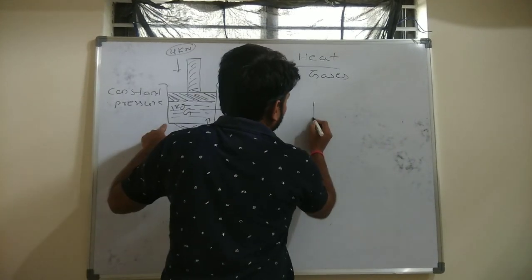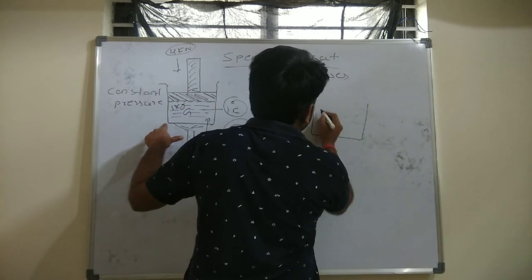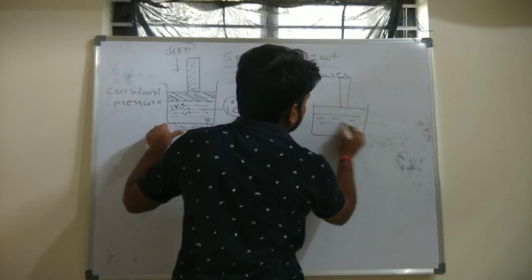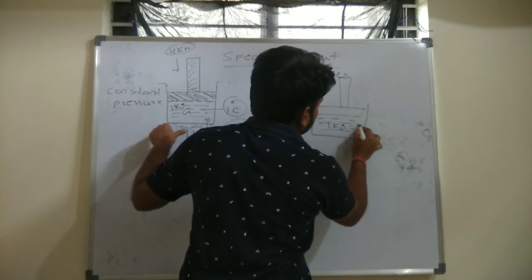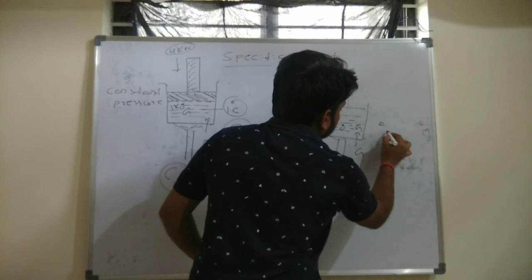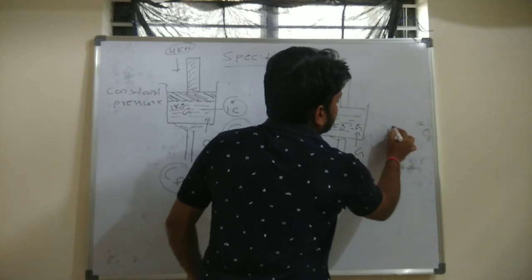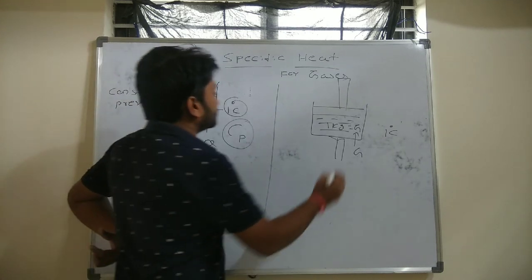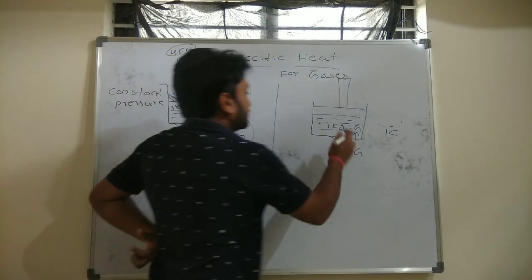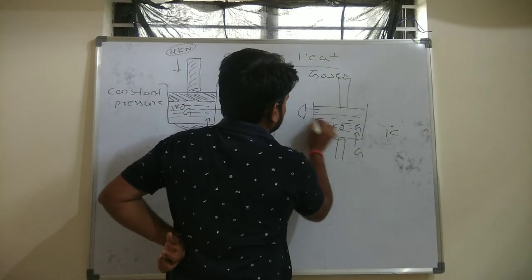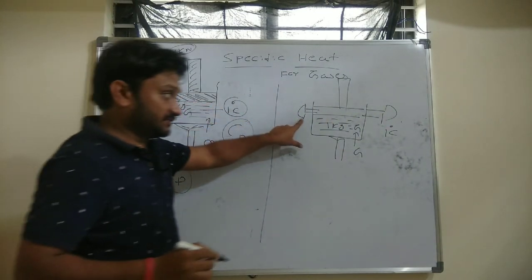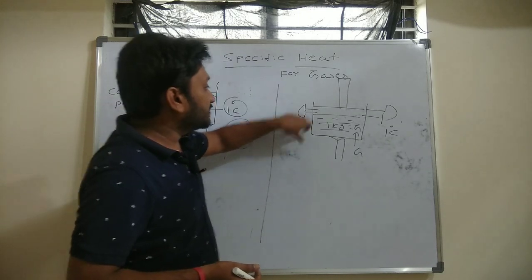Then how to maintain a constant volume condition? Again, a similar piston and cylinder arrangement I will consider. Inside this, again I will place 1 kg of gas. Again I am supplying some amount of heat, and I need to raise the temperature by 1 degree Celsius. So how to maintain constant volume here? In the earlier case, I maintained constant pressure by applying a constant load on the piston. In this case, I will lock the piston. In the first case the piston was movable, but in this case it is not movable, because I need to maintain constant volume.